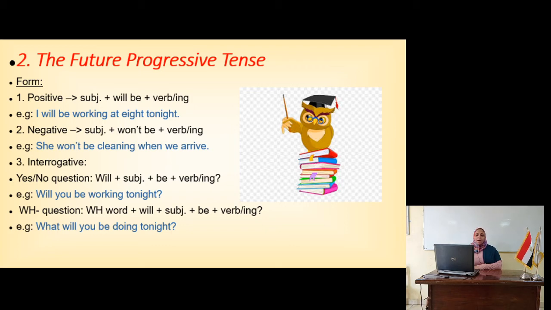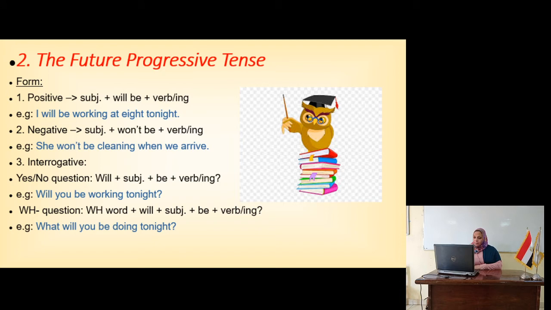Okay. For the interrogative, the question, I use for the yes-no question, will plus subject plus be plus verb ing. For example, will you be working tonight? For the WH question word, I use WH word and then will and then the subject and then be plus verb ing. What will you be doing tonight? What will you be having in the party?